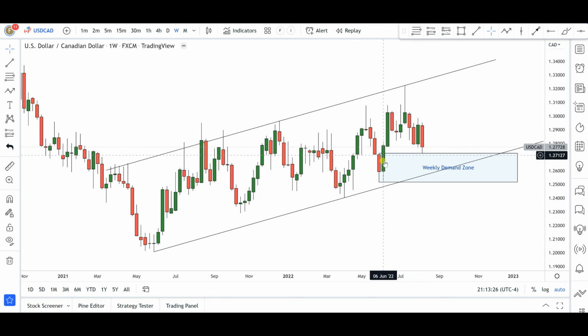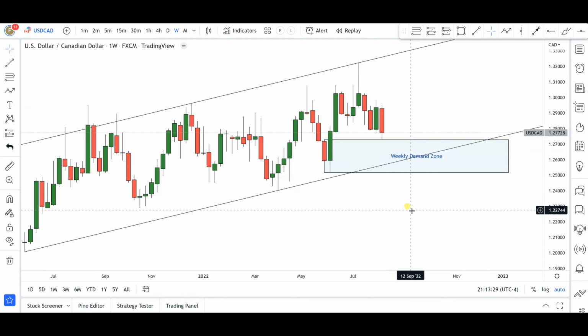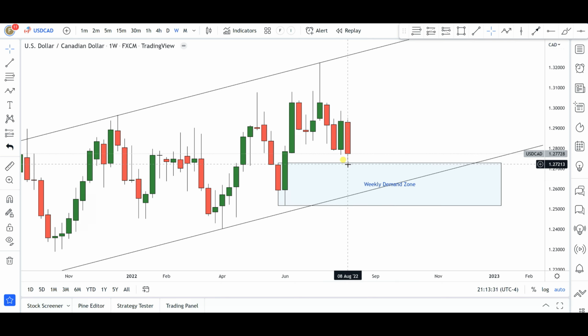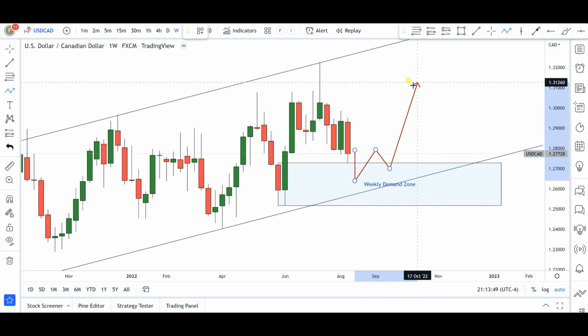We do have a weekly demand zone in this area. Price pretty much just tapped the top of that demand zone area, and you can see that some bulls are coming into these markets already. Personally, what I would love to see is maybe another push to the downside upon markets open, deeper into this particular weekly demand zone area, from where I would expect the bulls to now come into these markets, and for this demand zone to hold for further continuations to the upside.